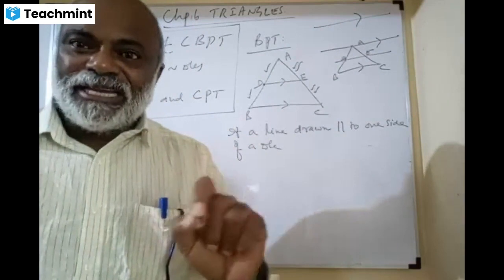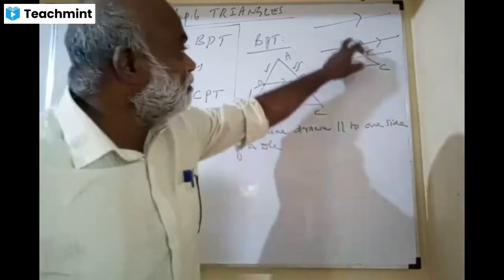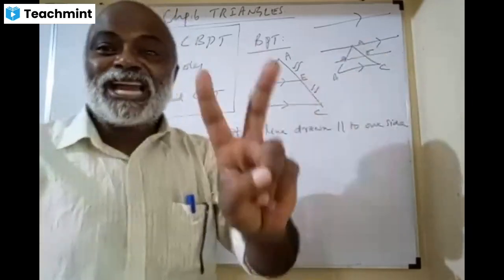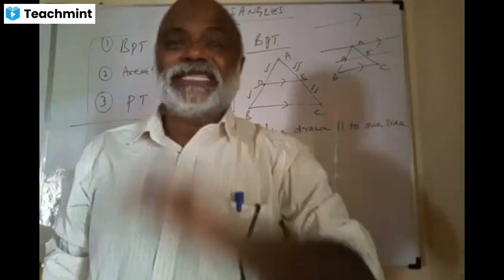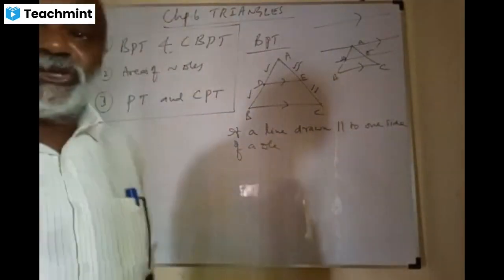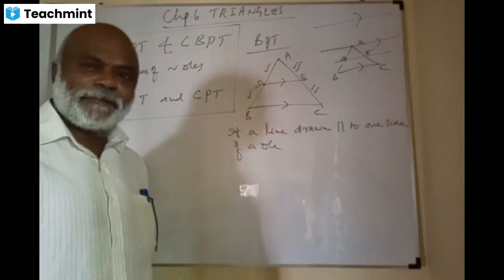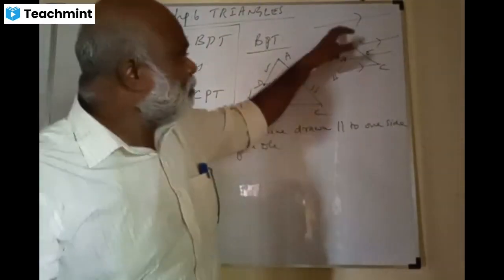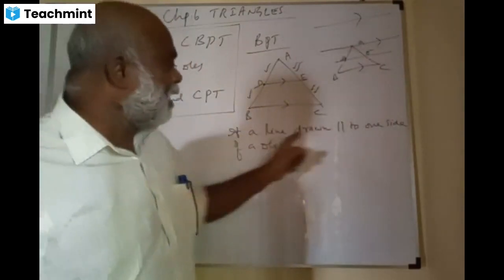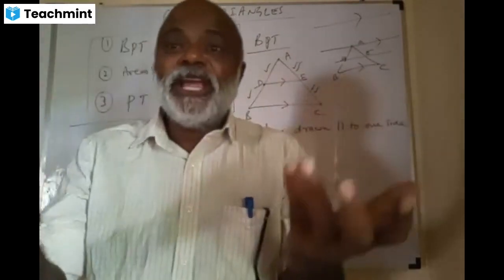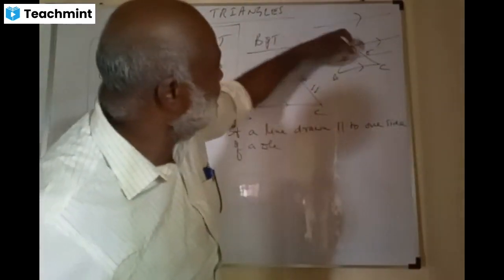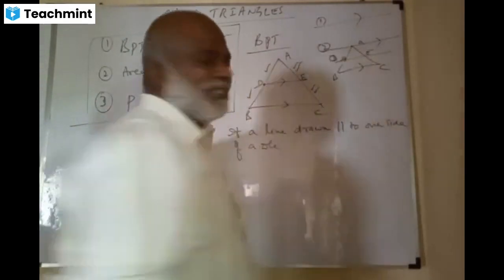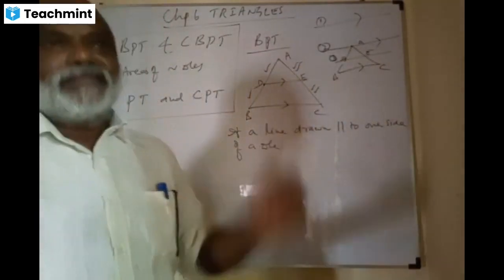It is cutting AB at D and AC at E. These are called two distinct points, my dears. Okay, no issues. I think you can see now. You can see clearly. Yes, sir. Okay, friends, here, so this statement is of value. If a line drawn, how are you drawing the line parallel to BC? You have three cases, like this, like this, like this. So which case are you doing? Is it the first case, second case, third case? Third case.